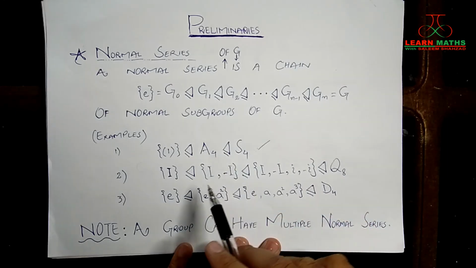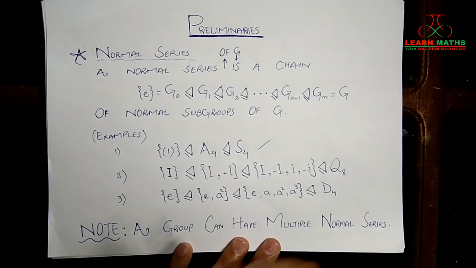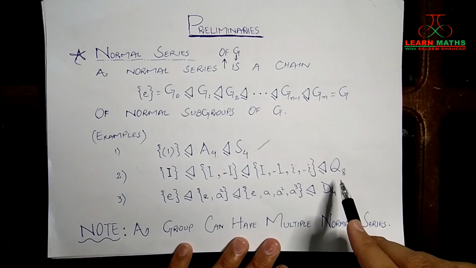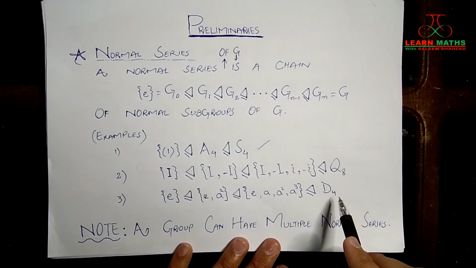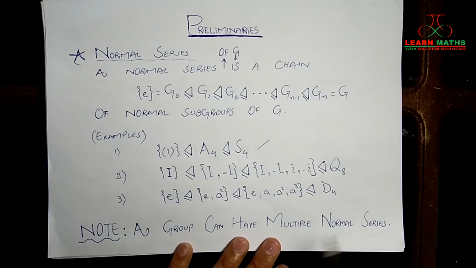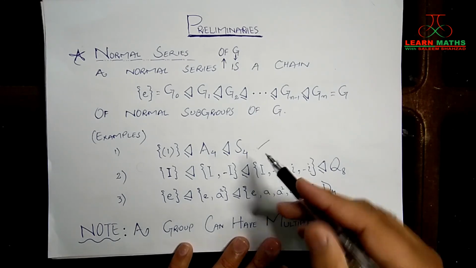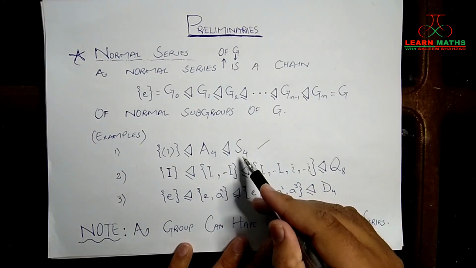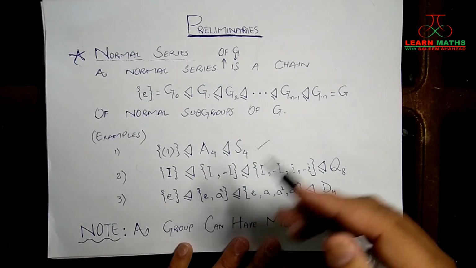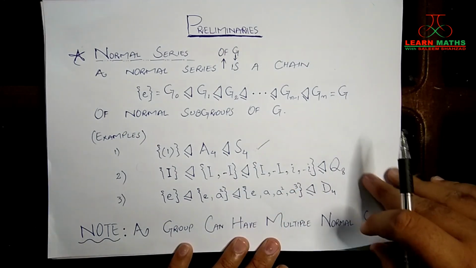And then we have some examples of normal series. Here we have an example of a normal series of S4. This is a normal series of Q8. This is a normal series in D4, right? Another note that we must look at is that a group can have multiple normal series. If we look at this series, it is not the only normal series of the group S4. There can be other series as well, right?